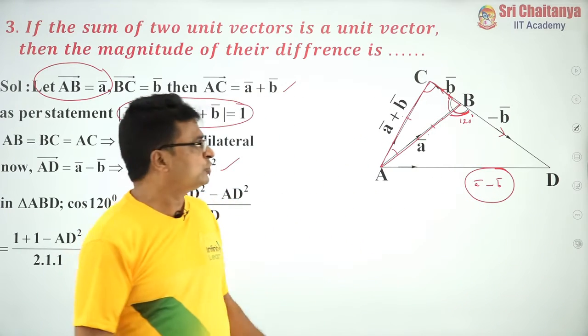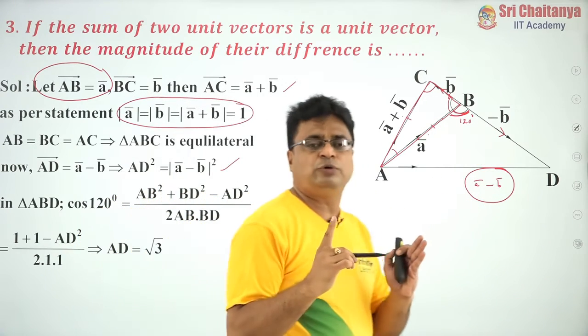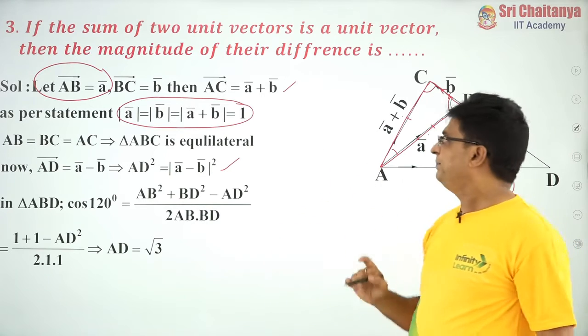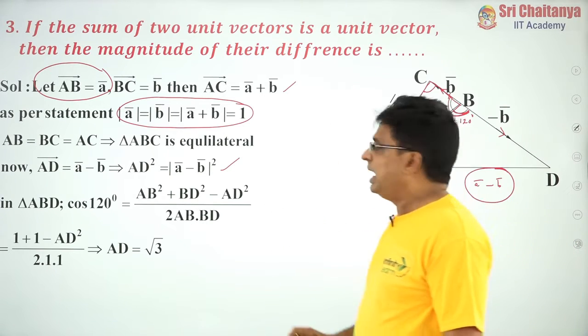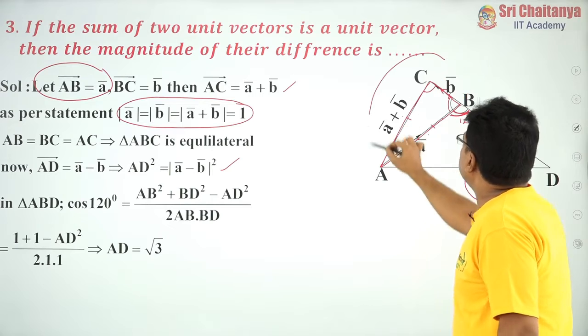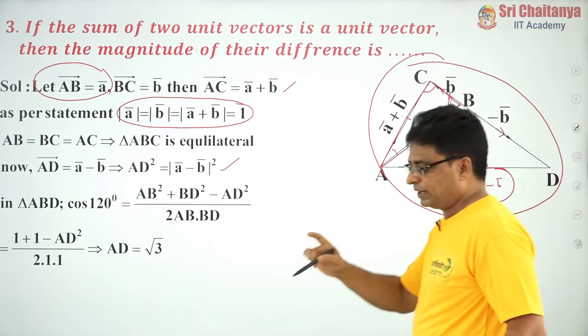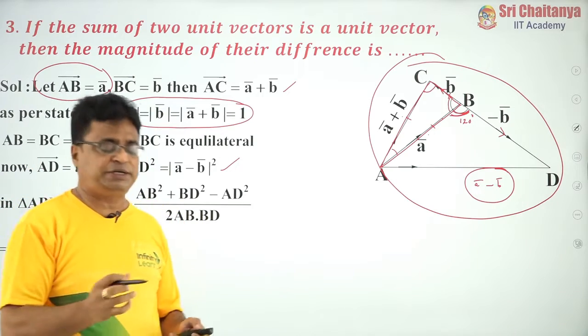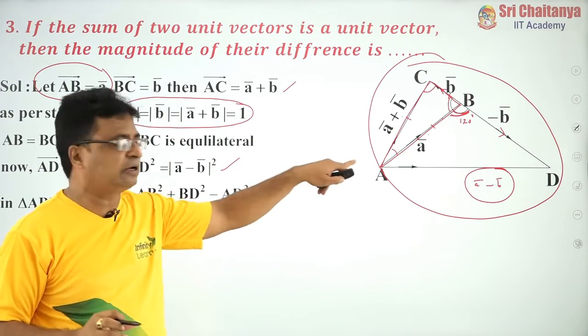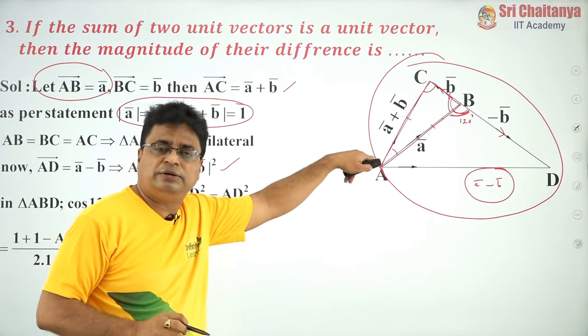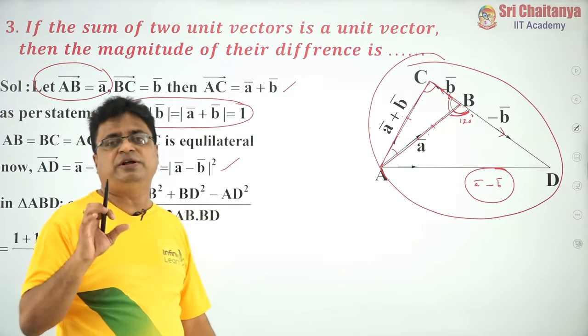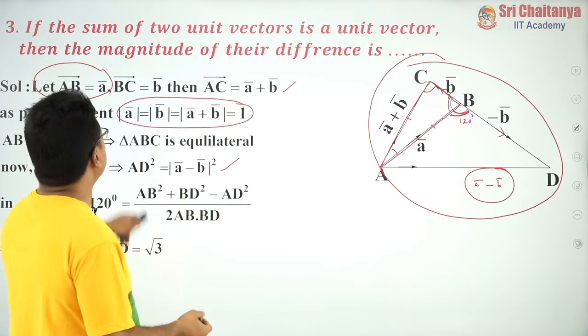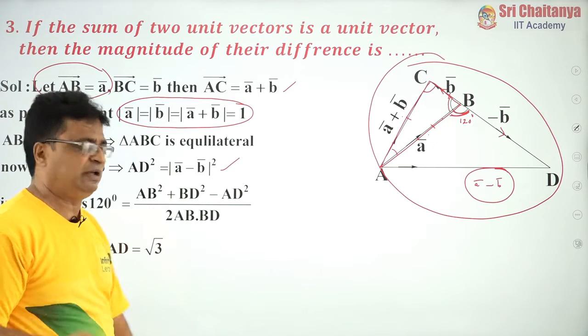Root 3. So, the difference of two vectors is nothing but root 3. This is the traditional process, and here is how to visualize whenever two vectors are given for you, what is addition and what is subtraction. Geometry in vector representation is very, very useful for you. My friends, we can also solve the same problem in another way.